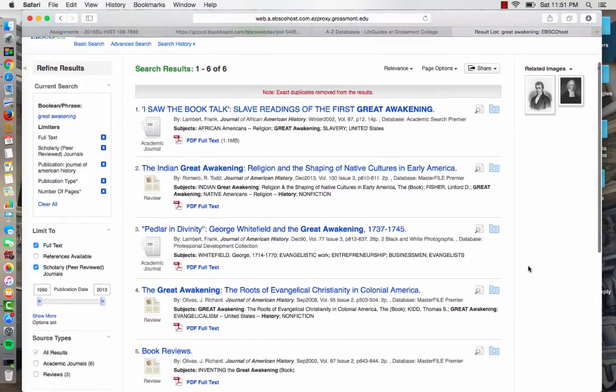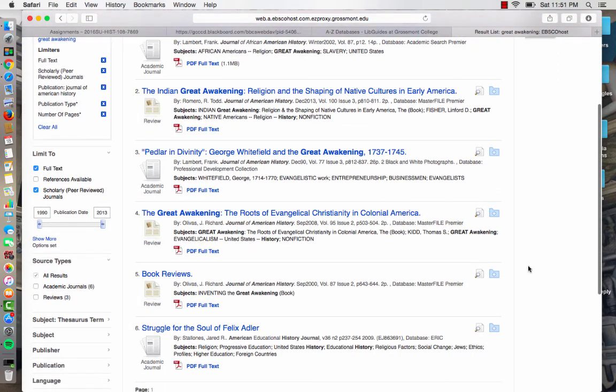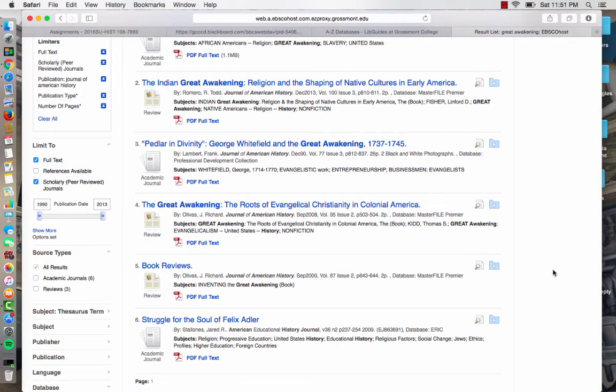Here's some of the articles that have arrived, and again, we want to make sure we find something that is 8 pages or more. And unfortunately, this is a bit of a problem with EBSCO. Even when you ask for stuff that's to be a certain page length, it'll give you things much shorter than that. Because look what we have here. For example, this one here, only 2 pages. This one only 2 pages.